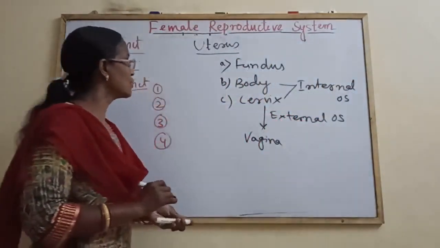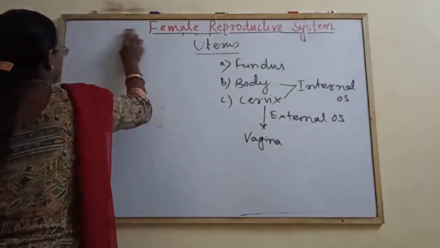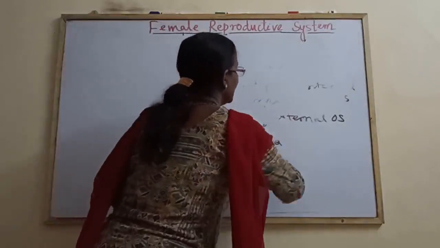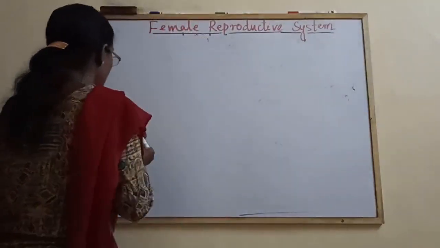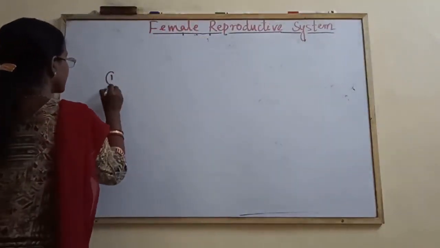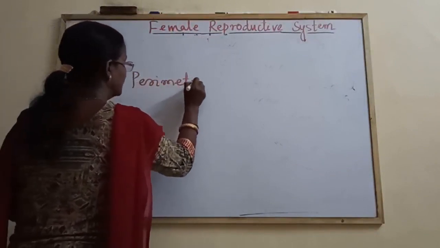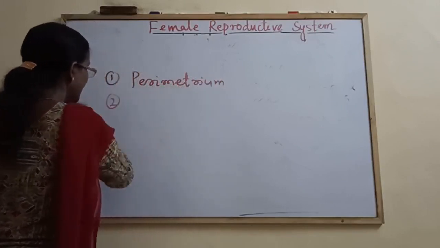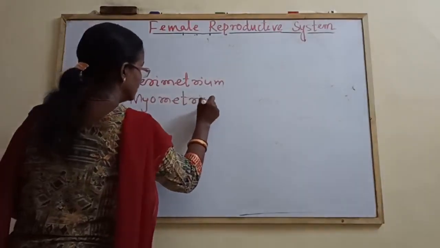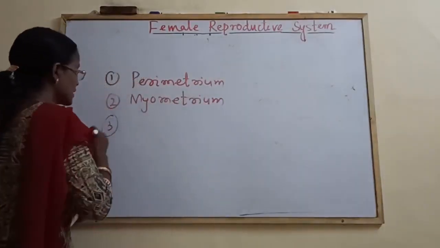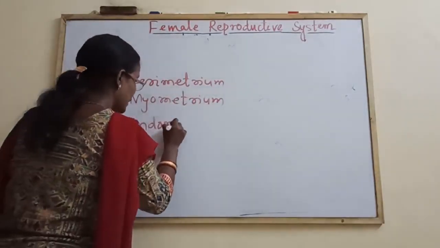Next, come to the histology of the uterus. Histologically, the uterus has 3 layers. The outermost layer is the perimetrium, the middle is the myometrium, and the innermost layer, which is lost during menstruation, is the endometrium.